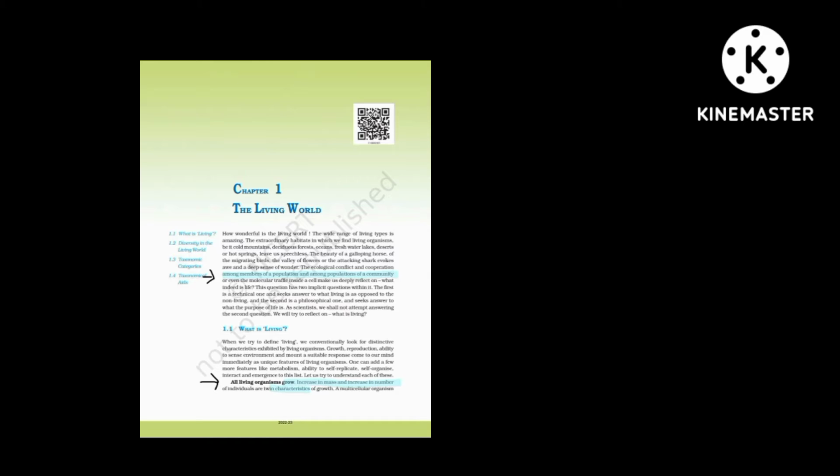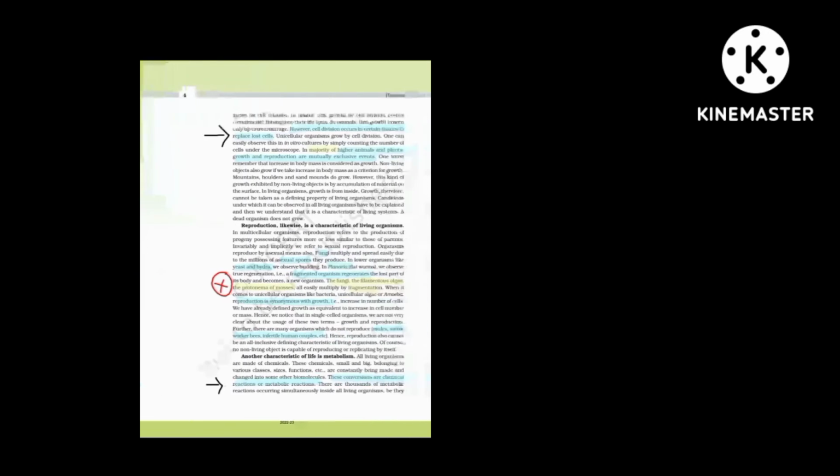In this topic, through different features, we are going to differentiate organisms into living and non-living. Basically, there are four features: growth, reproduction, metabolism, and consciousness. First, growth. The twin characteristics of growth are increase in mass and increase in number. All multicellular organisms grow by cell division, but you have to note that cell division will also occur to replace the lost cells.